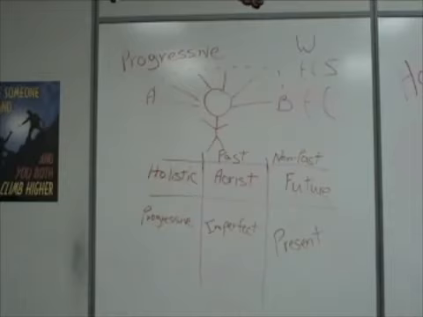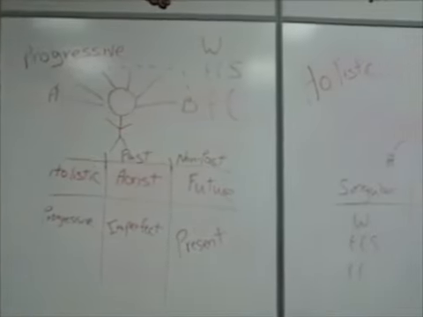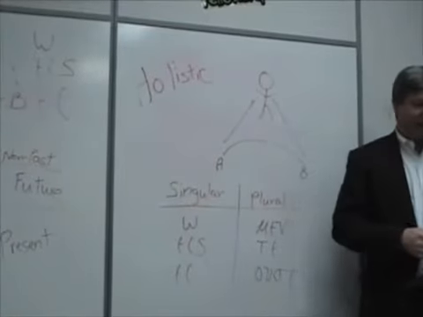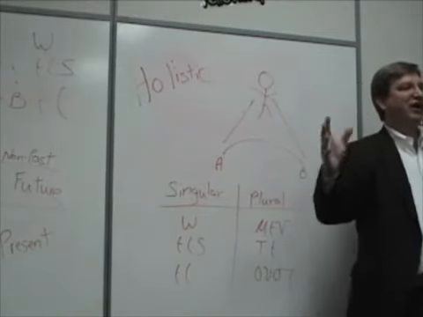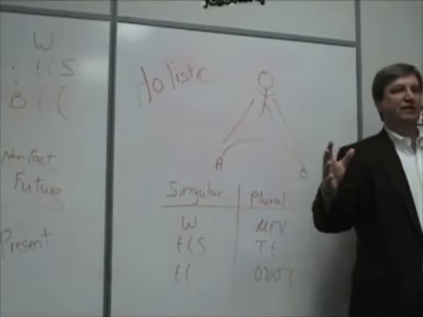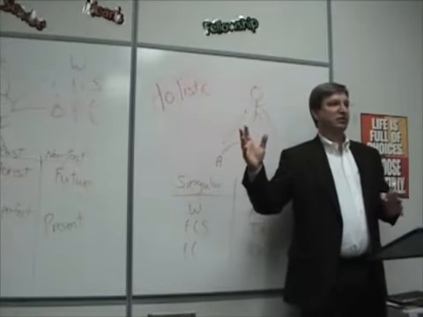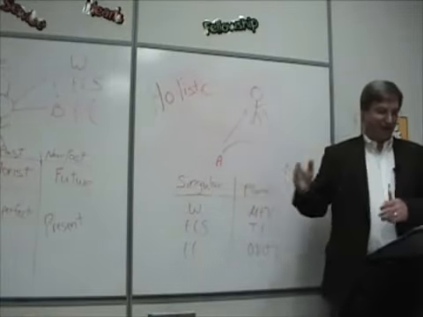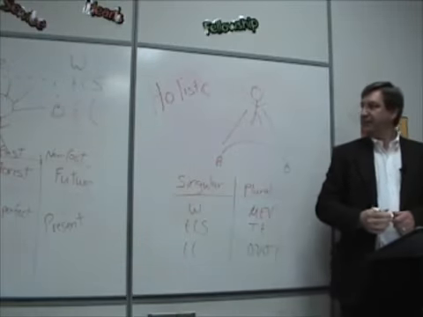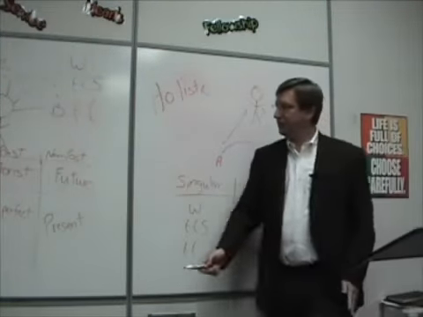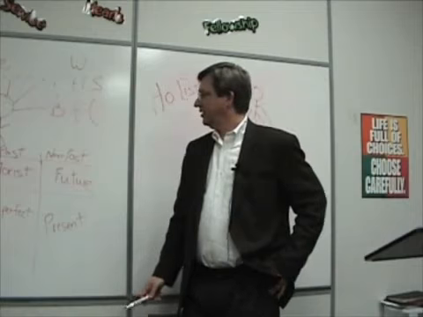Now, the other way is holistic. And by holistic we mean that they look at something and they see it as a whole. The best way I can think of that is to say, I went to the store. That's seeing something in the past as a whole. And so you have the holistic and the progressive.